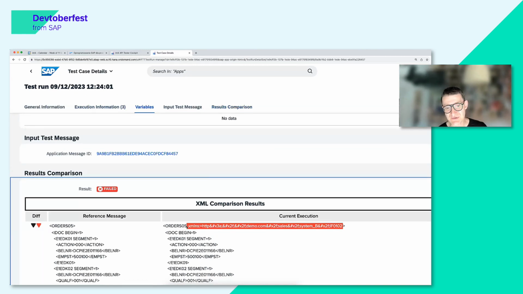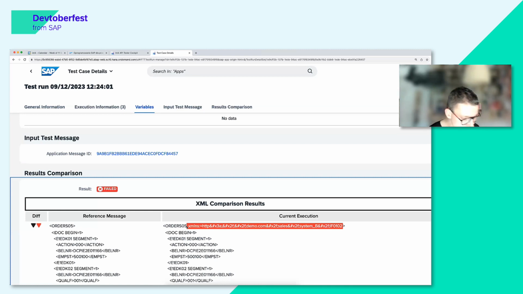So what we need to do is go to this mapping, go to the XSLT mapping, and we have two choices. We can either correct it manually, or we can continue working with chat, with the AI model, telling him, okay, this actually did not work. This piece did not work.